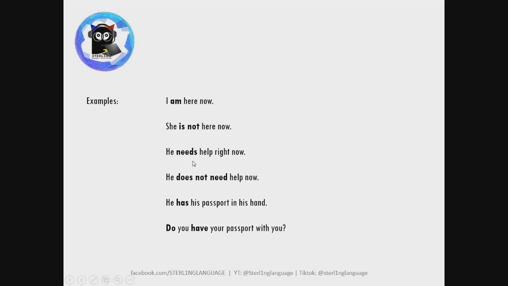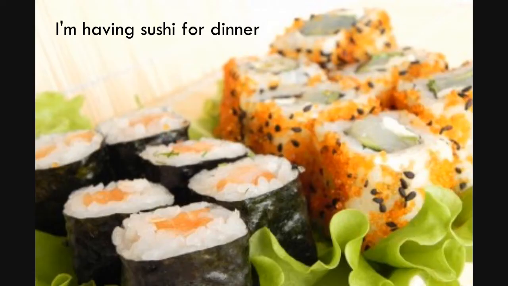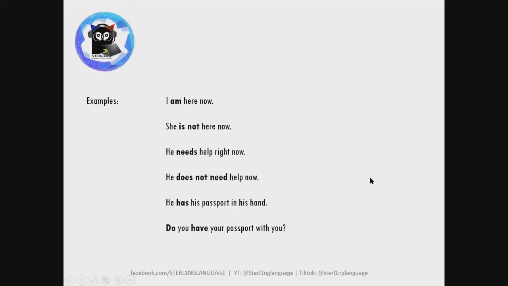Okay, here again, he needs help right now. This is in the now, present time, but you cannot say he is needing help right now. That is grammatically incorrect. So he does not need help right now. Same here, he has his passport in his hand, means that is right now, to have. Kasi pag having, if you say he is having his passport in his hand, to have kasi is what are you having for dinner? So have plus ing, the meaning turns into eat and not to be in possession of, you know?